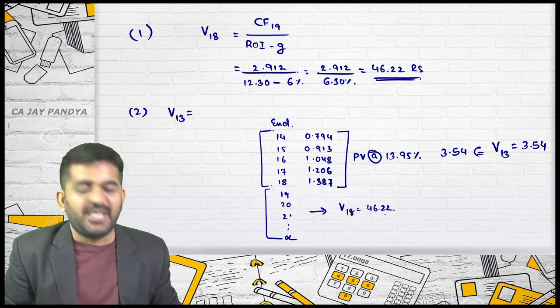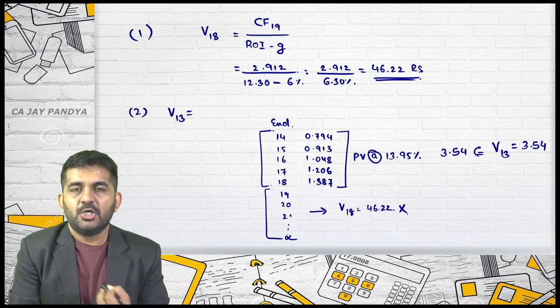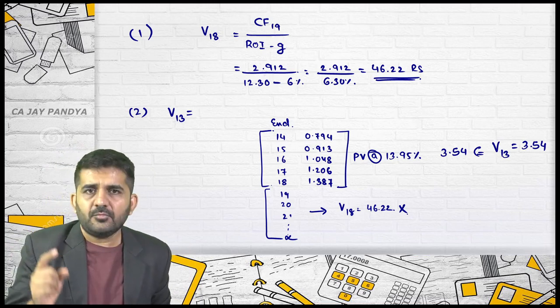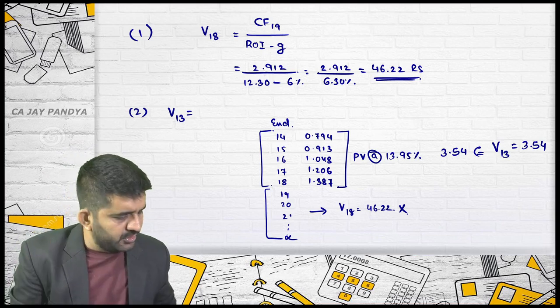These two cannot be added. I'll have to convert this into 2013. So at the end of 13, 14, 15, 16, 17 and 18, I'll have to discount it by 5 years.